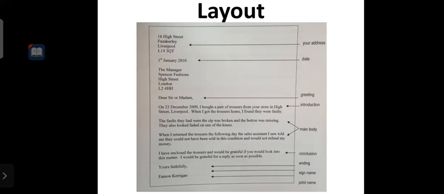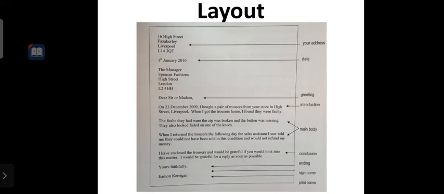In the main body, or the middle, we write the main body of the letter. The faults they had were that the zip was broken and the button was missing. They also looked faded on the knees. When I returned the trousers the following day, the sales assistant I saw told me that they could not have been sold in this condition and would not refund my money. So this is the main body of this letter.